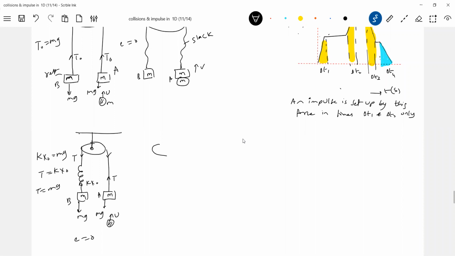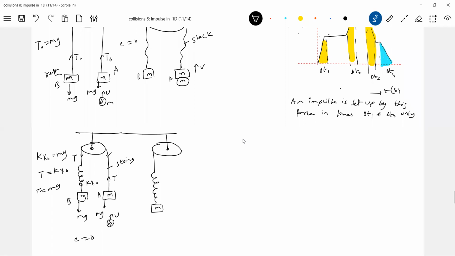Tell me here what will happen to the impulse by the spring now. So what should happen to the spring force? What will happen to the string? So this is the string.